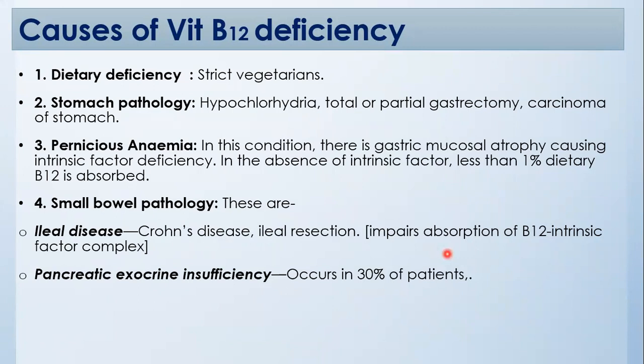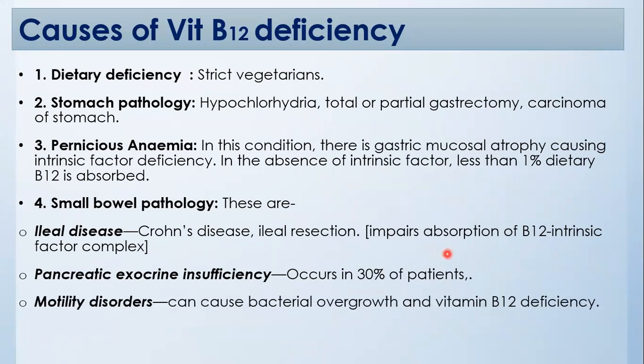Pancreatic exocrine insufficiency occurs in about 30% of the patients. Motility disorder can cause bacterial overgrowth and vitamin B12 deficiency, which usually occurs due to a competition to utilize the vitamin B12. And fish tapeworm named Diphyllobothrium latum can also cause vitamin B12 deficiency.